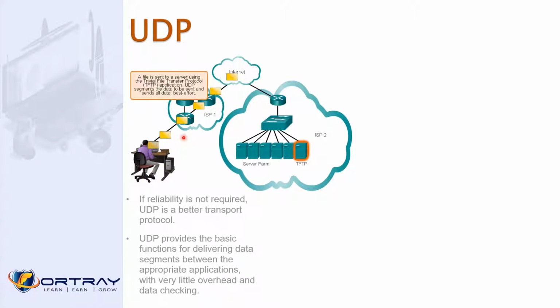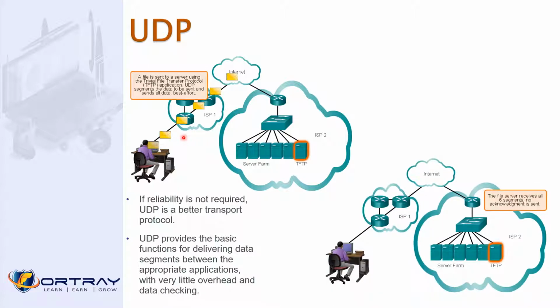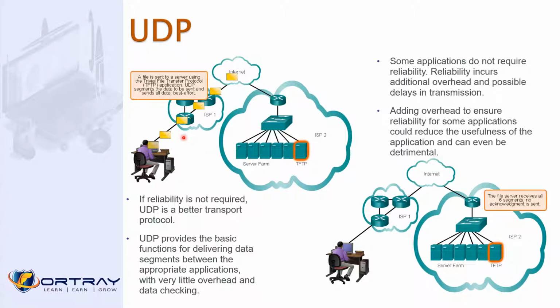If reliability is not required, then UDP is a better transport protocol. UDP provides basic functions for delivering data segments between applications with very low overhead. Because you don't need an acknowledgement, the segment is very small, and hence it is quite fast. Voice traffic especially uses UDP, not TCP, because for voice you don't need an acknowledgement. Extra packets are not added. It just goes quickly.